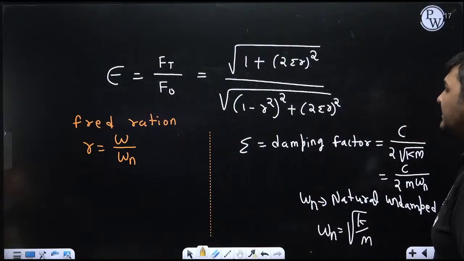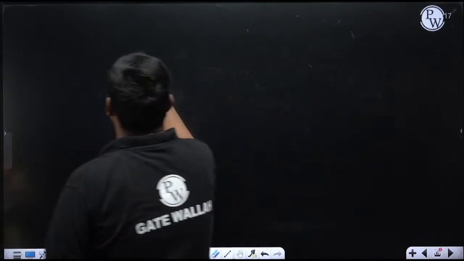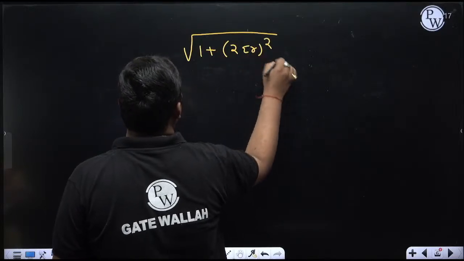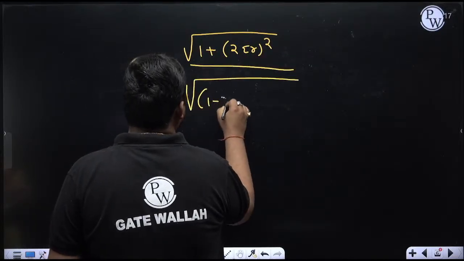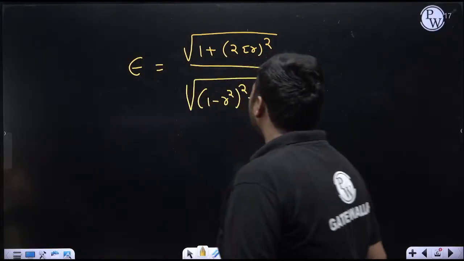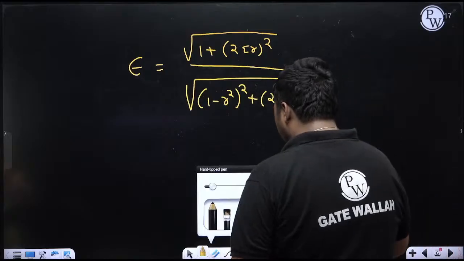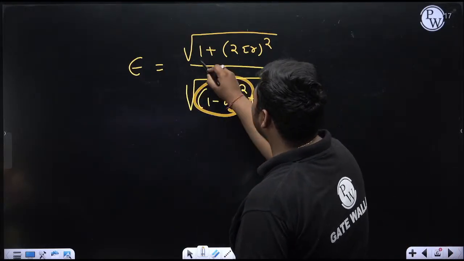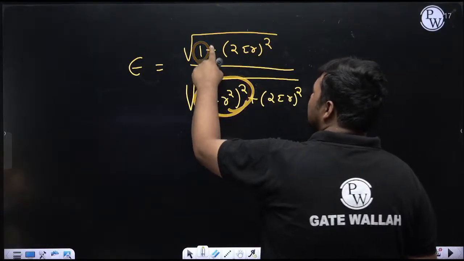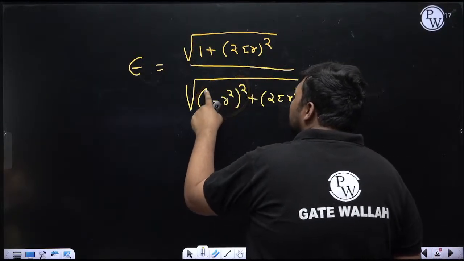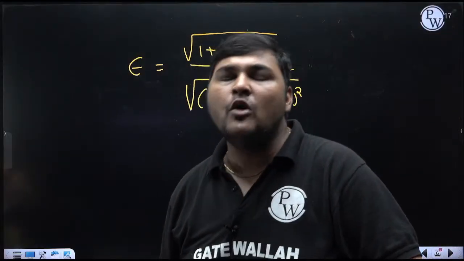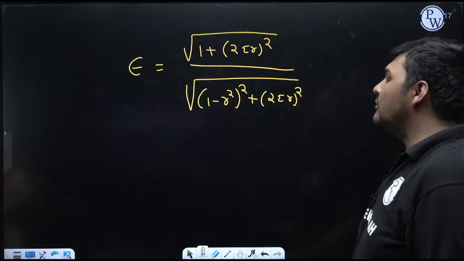Okay, see. I am writing this formula on a fresh page. Epsilon is equal to square root of 1 plus (2 zeta R) whole square, upon square root of (1 minus R square) whole square plus (2 zeta R) whole square. Now you can see in the above and below terms, the only difference is in this term. Here this term is 1, and there this term is (1 minus R square) whole square. This part is same. So can I say when this term is also 1, in that case above and below terms will be same, and if above and below terms are same, then epsilon will be equal to 1. Okay.